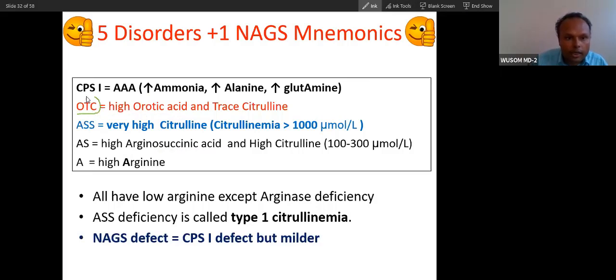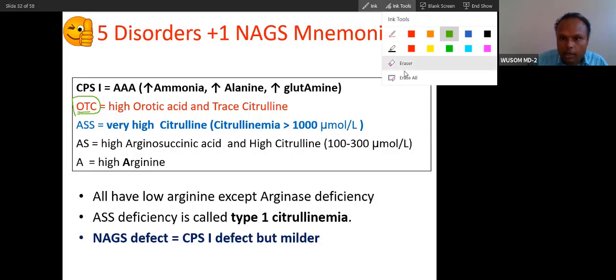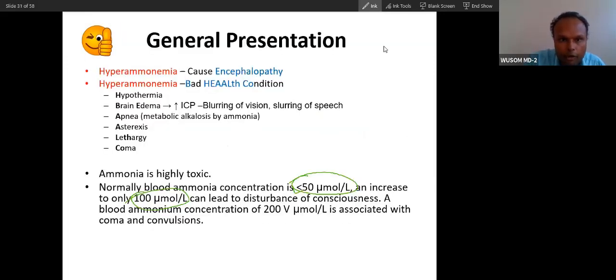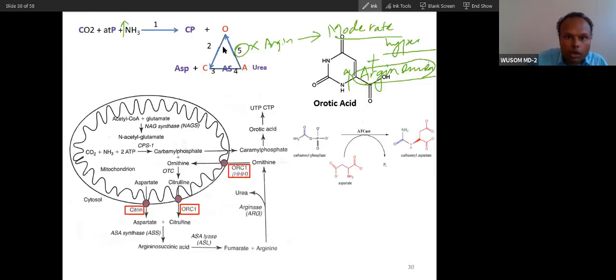From OTC, what do you remember OTC means? OT means orotic acid. So O means orotic acid. You can remember this as a mnemonic. O for orotic acid, so high orotic acid, TC for trace citrulline. So citrulline is absent. Orotic acid is high, citrulline is absent. And you can easily understand from this picture. If this is high, meaning orotic acid is high, citrulline is not found. That is why citrulline is absent.